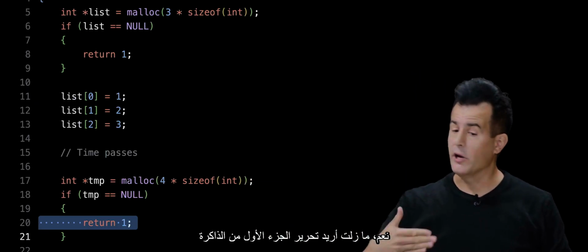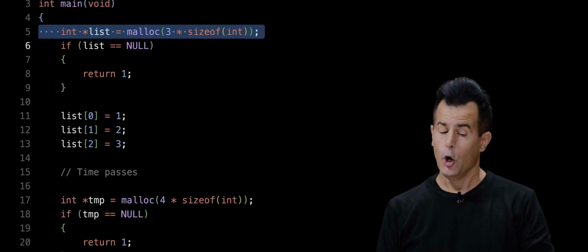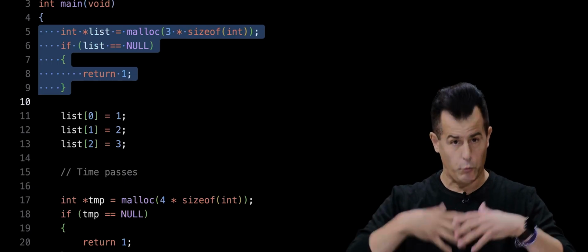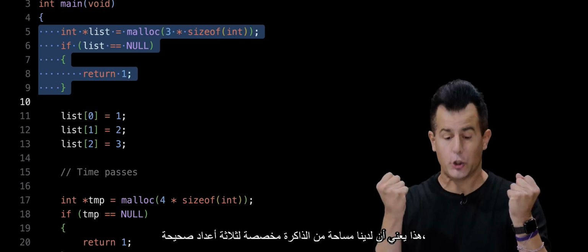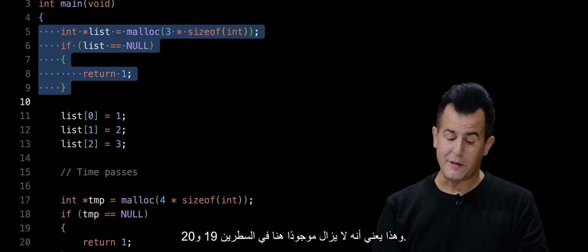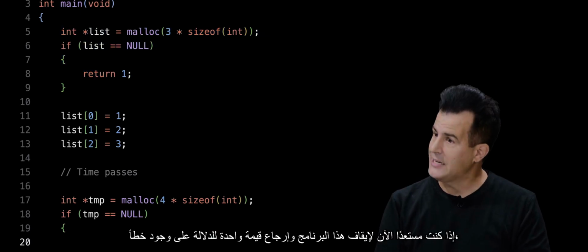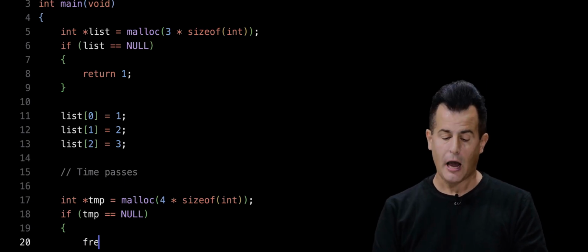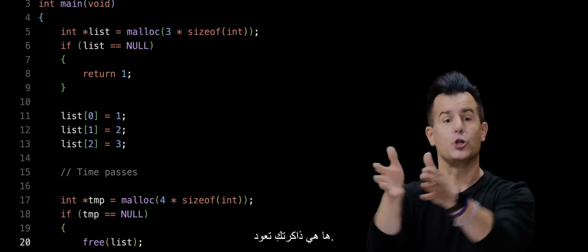Yeah, I want to still free the first chunk of memory, because if we execute line 5 and all is well, which means that lines 6, 7, 8, and 9 don't apply, like it's not in fact null, we got back a legitimate value, that means we have a chunk of memory given to us for 3 integers, which means it still exists down here at lines 19 and 20. So if I'm ready now to abort this program and return 1 to signify error, I first want to free that original list and say to the operating system, here's your memory back.